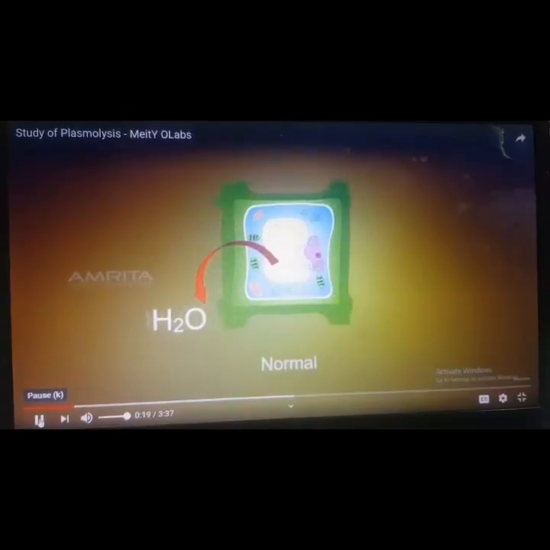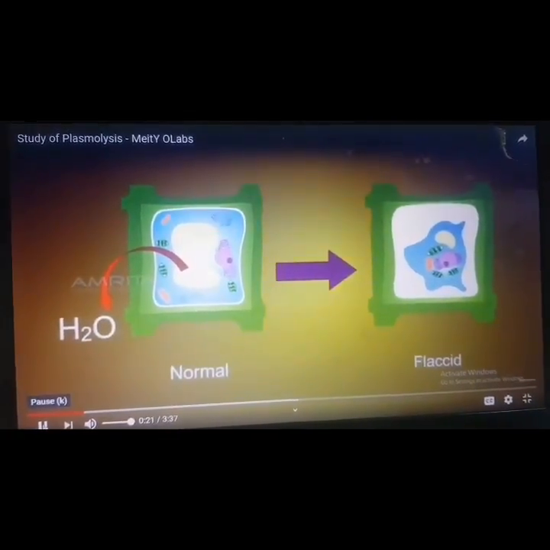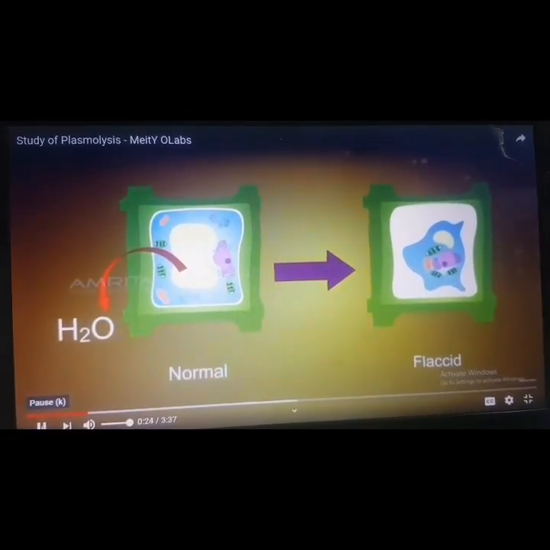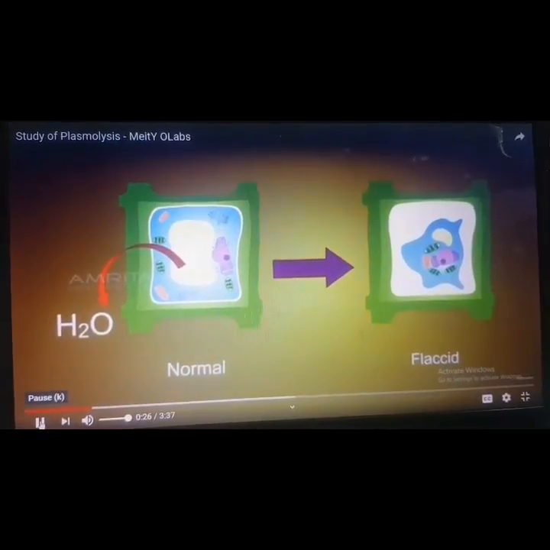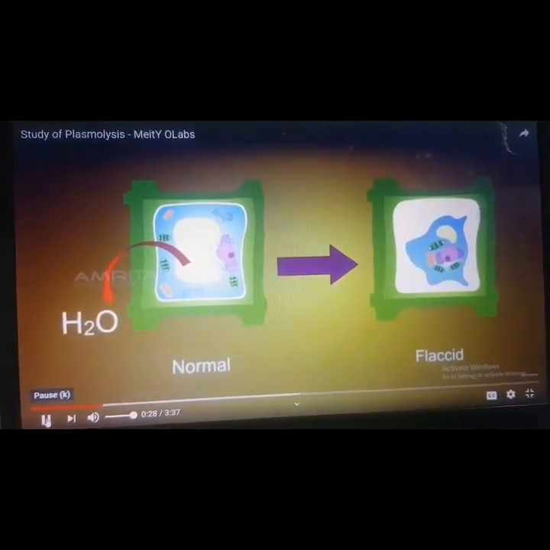Plasmolysis is the process of shrinkage or contraction of the protoplasm of a plant cell as a result of loss of water from the cell through osmosis. We can induce plasmolysis in the laboratory by immersing living cells in a strong saline or sugar solution to reduce water in the cell.